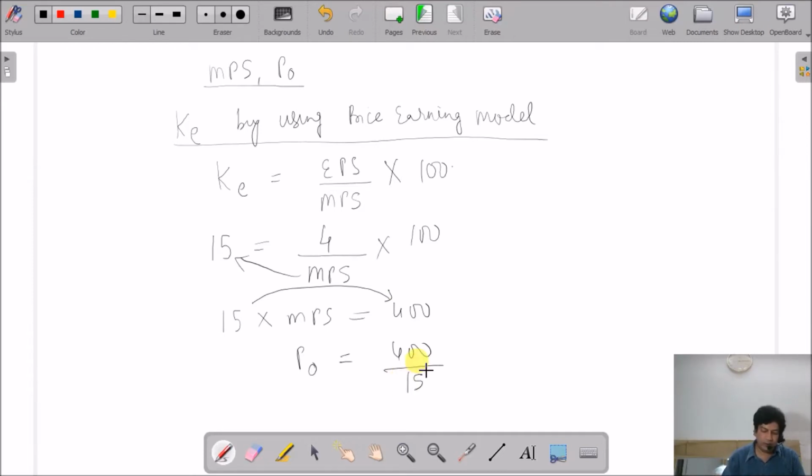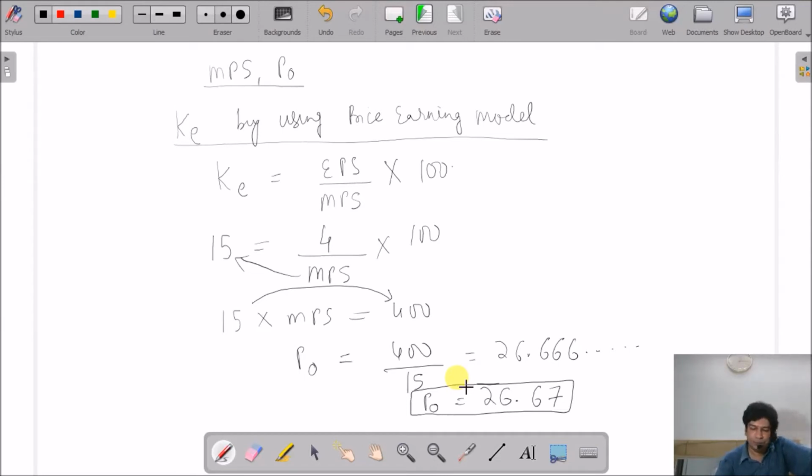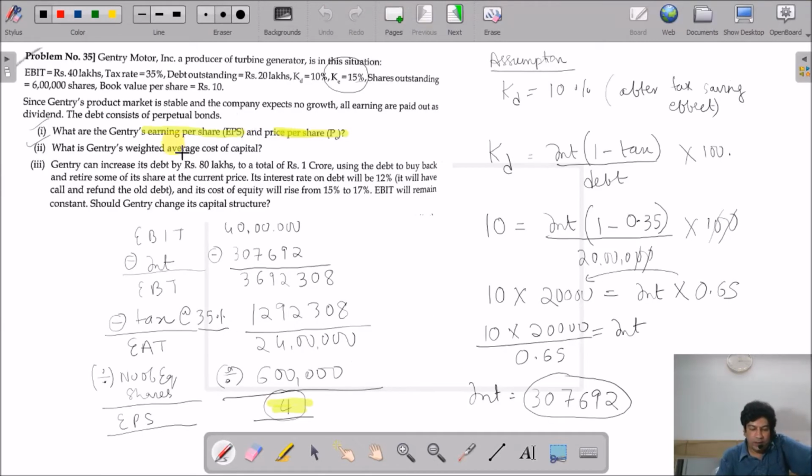400 divided by 15 is going to give me 26.666 and so on. So I'll take it as 26.67 rupees. So my market price of the share is 26.67 rupees. So what I have done is I have found the earning per share, I have found the market price per share. Now we need to find the weighted average cost of capital. So this also we are in the position to find.